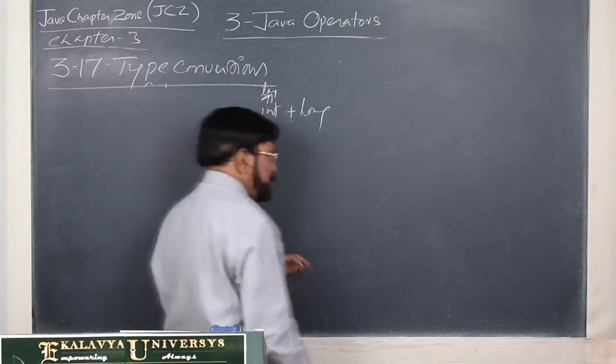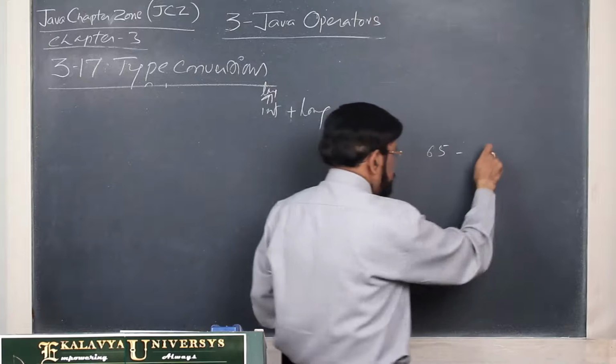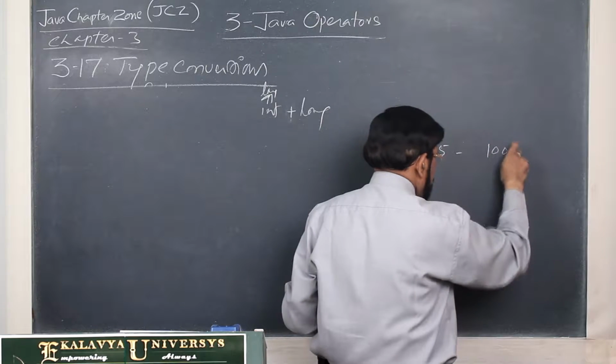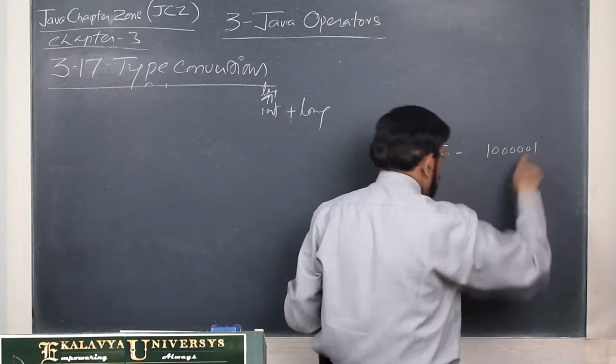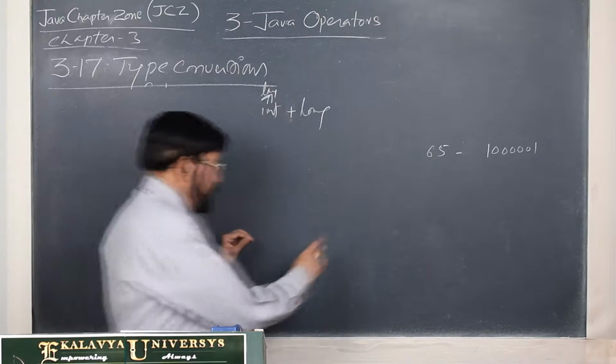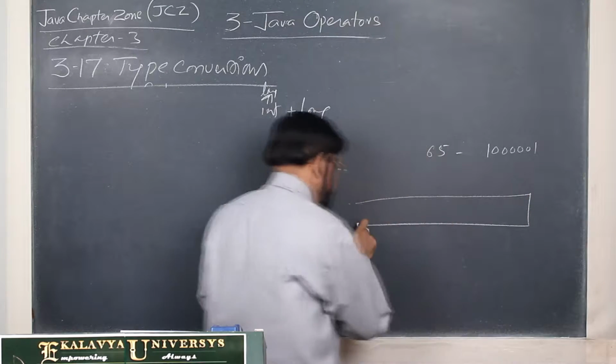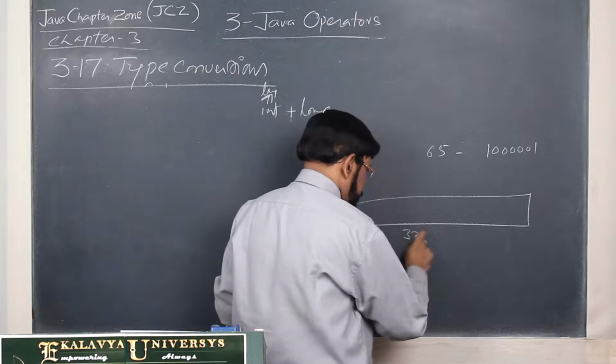Let us take an example. 65. 65's actual value is 1000001. Now, how is it promoted? Int means what is the size? The size is 32 bits.